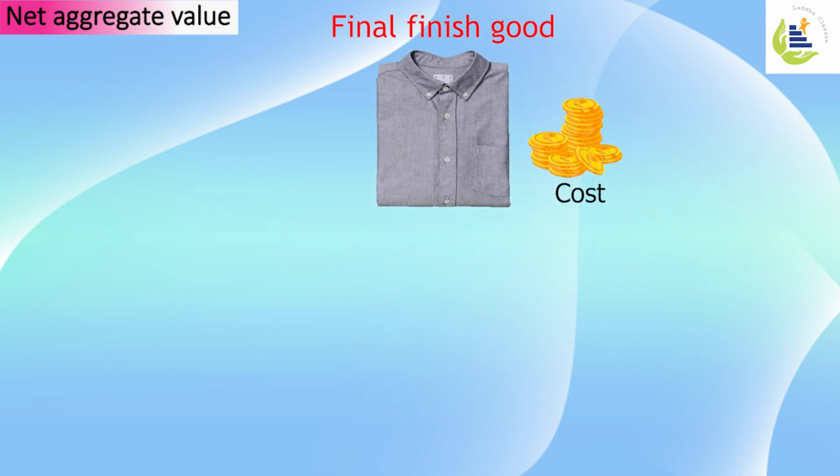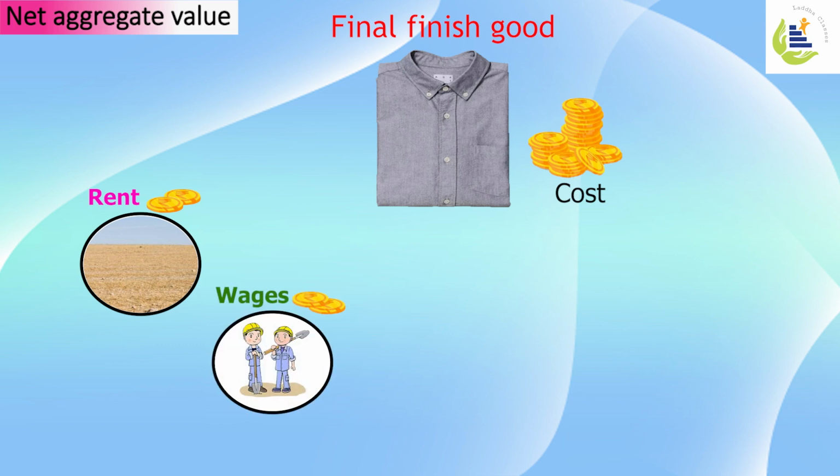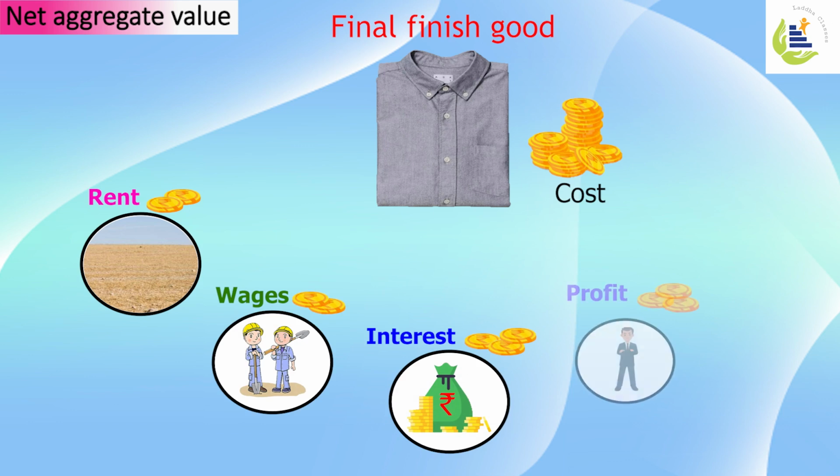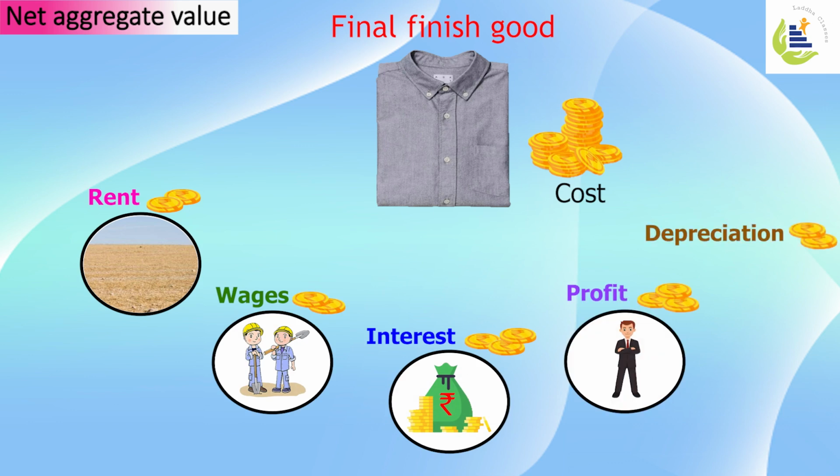The finished stage considers the cost of raw material, the cost of wages, the cost of interest, the cost of profit, and it also considers the cost of depreciation, that is capital asset usage or wear and tear cost. And then you arrive at the final price.